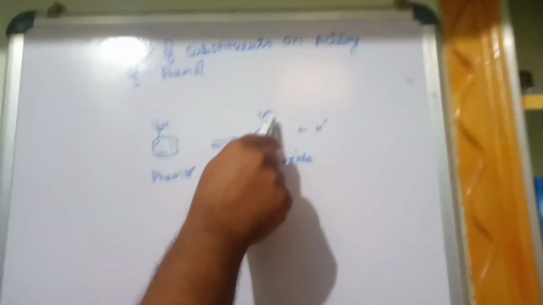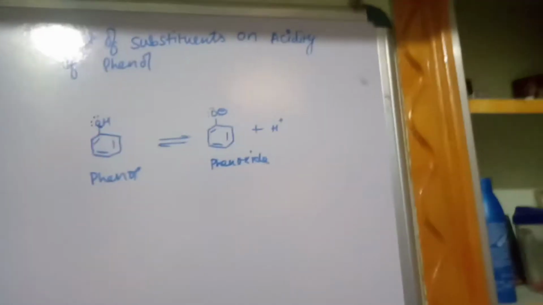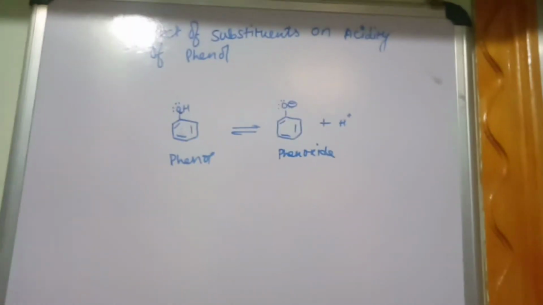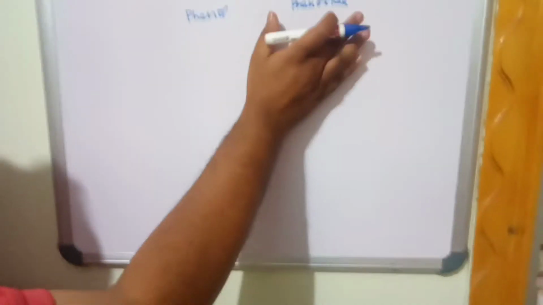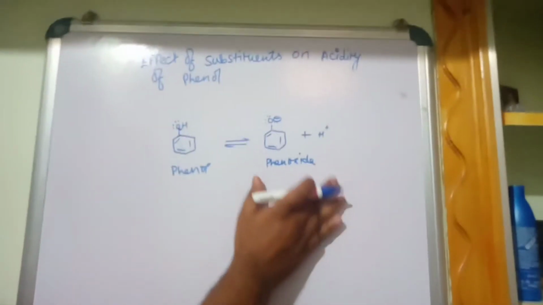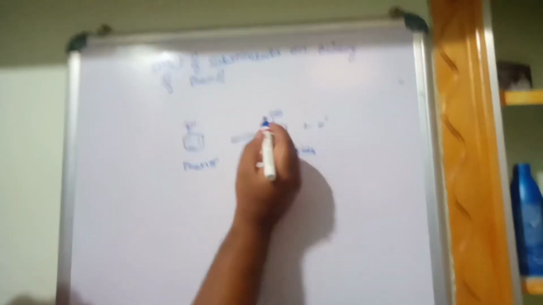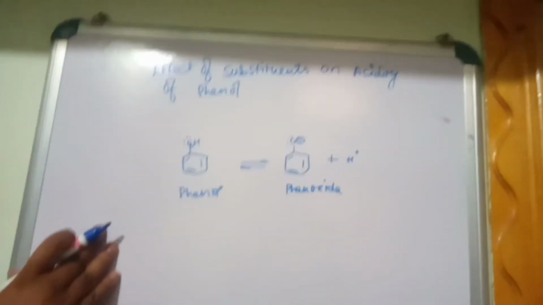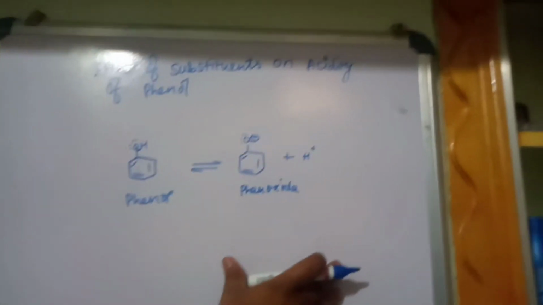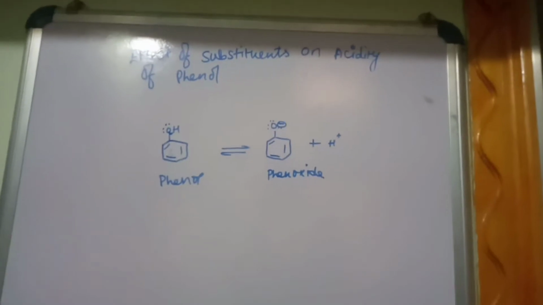It becomes an acid because oxygen will accept a pair of electrons, since when hydrogen leaves, it leaves a pair of electrons. We already discussed in the previous video the stabilization of the phenoxide ion. The more the stabilization of the phenoxide ion, the more acidic it is. So the stabilization of the phenoxide ion results in the acidity of phenols. Phenols are acidic because the phenoxide ion undergoes resonance stabilization.